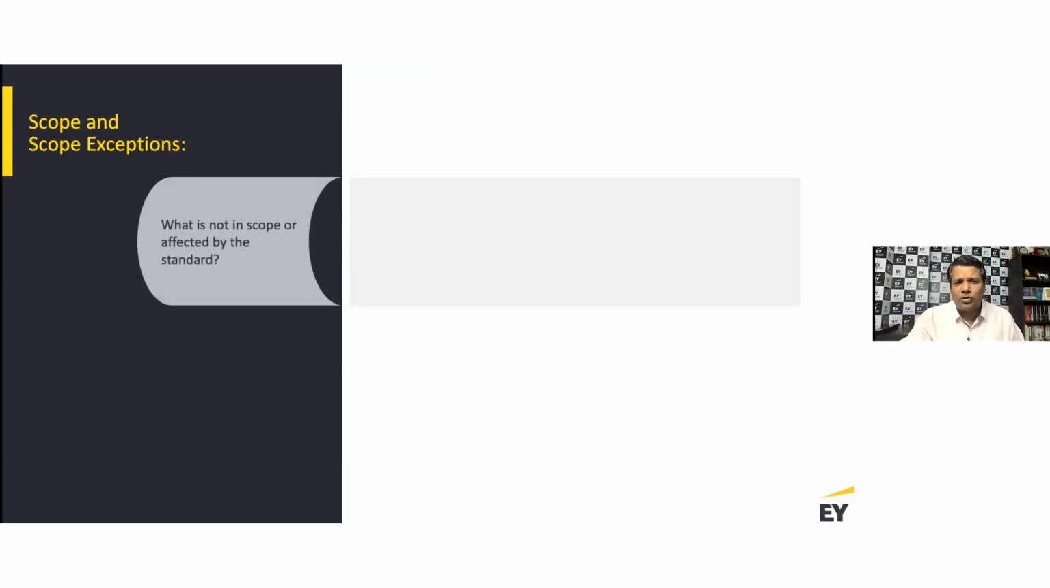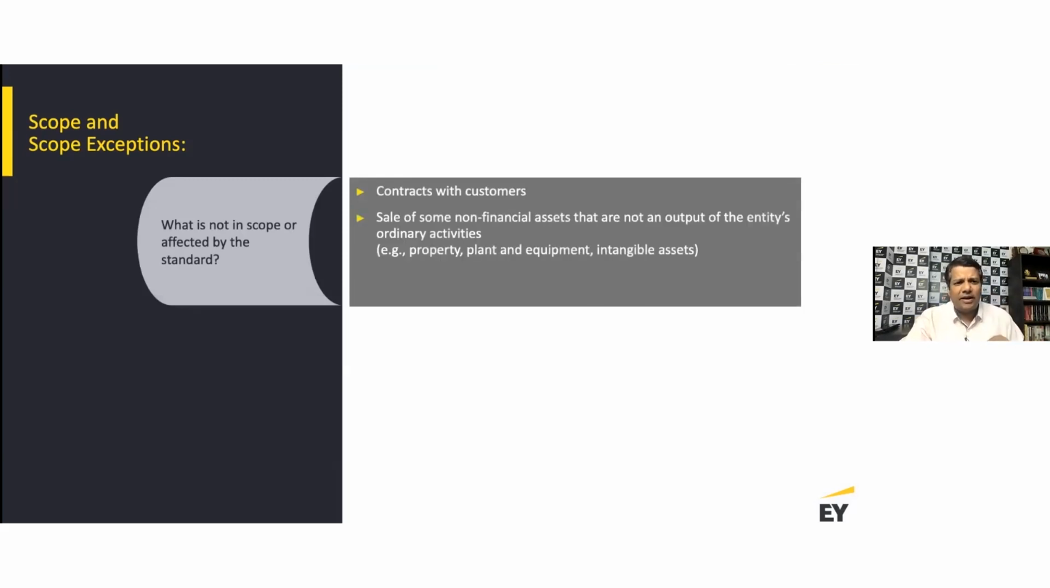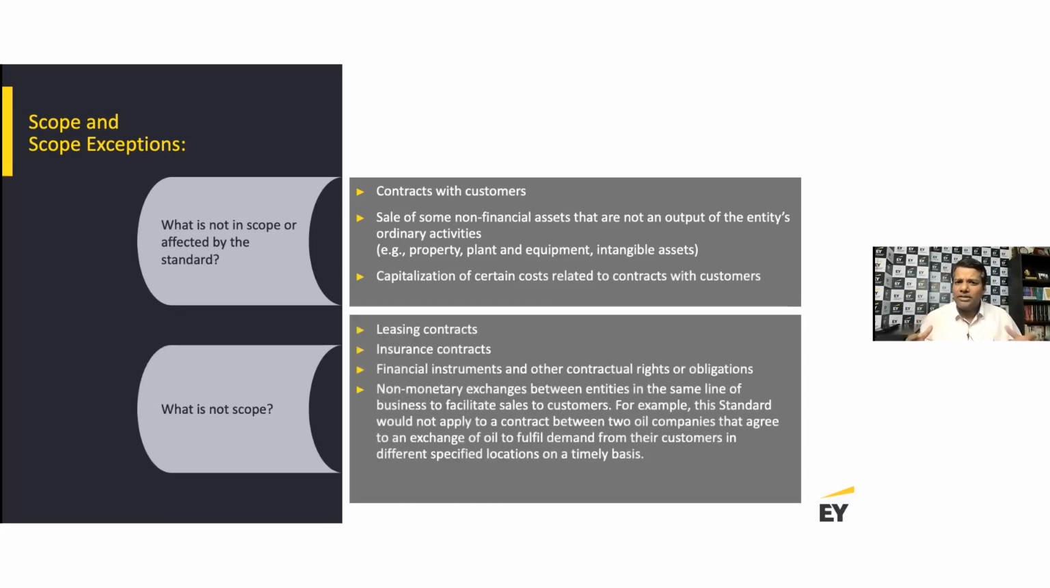So you have to look at all the arrangements, what you do, what type of business you are in. If there is a specific arrangement, like sale of non-financial asset that is not an output, like if you're selling your property, plant and equipment, they are not akin to revenue, but they are covered as part of the standard, but not recorded as revenue. So what's not in the scope? Leasing contract, insurance contract, financial instrument. Leasing contract is covered under Ind AS 116. Insurance contract is covered under Ind AS 104. Financial instrument is covered under Ind AS 109.